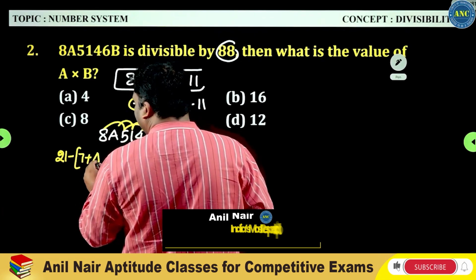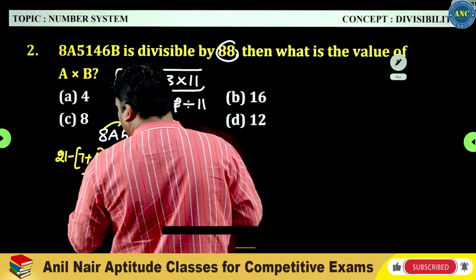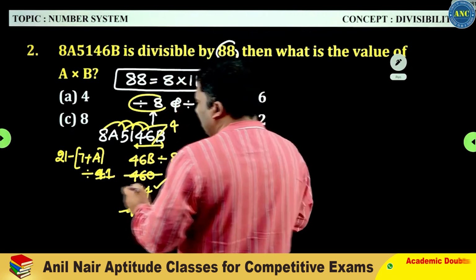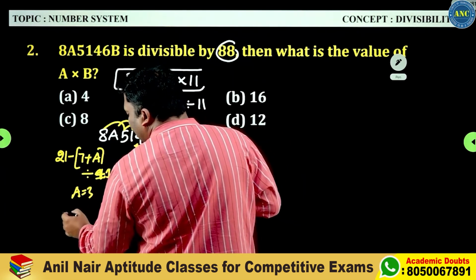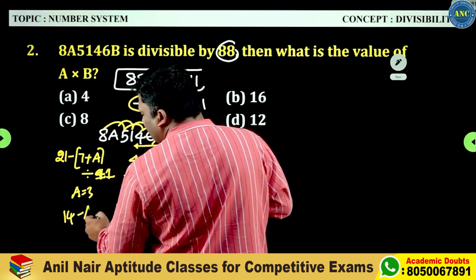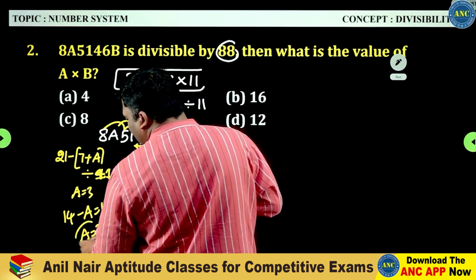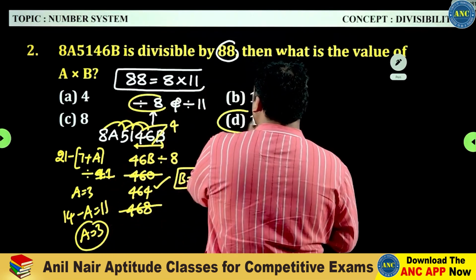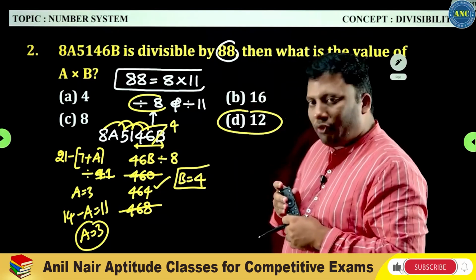It should be divisible by 11. That means the A value is 3. Why is it 3? 21 minus 7, 14. 14 minus A should be divisible by 11. That means the A value is 3. A value 3, B value 4. So the answer for this question is 3 4s are 12.